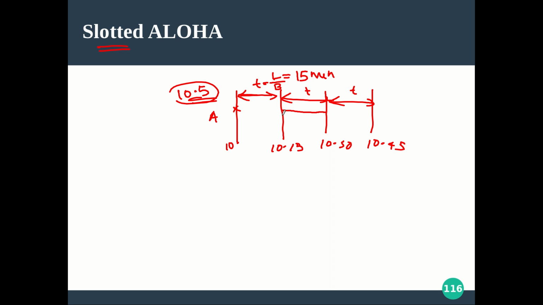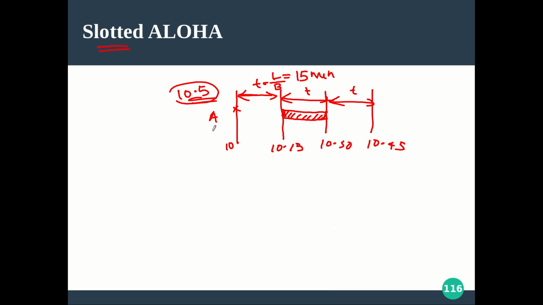So A starts sending the data at this point, and this 15 minutes is the time taken to transfer the frame. During those 15 minutes you keep sending the data, and your frame will be available as this shaded portion. The last bit will reach here, and like this you can visualize it.